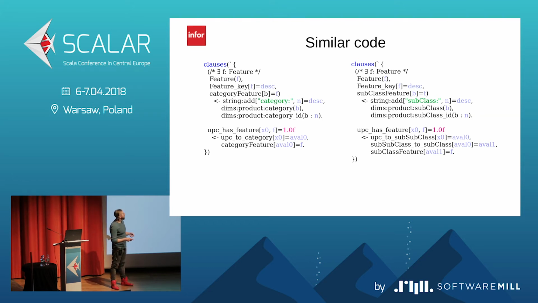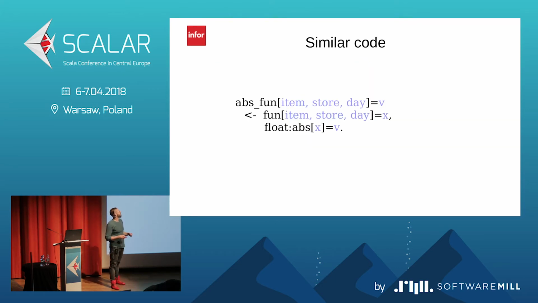So to show you more of this problem, let's consider the example that you want to have the ABS fun predicate, which, based on some fun predicates, is giving us the absolute value. So for example, if the fun predicate gives us -5.